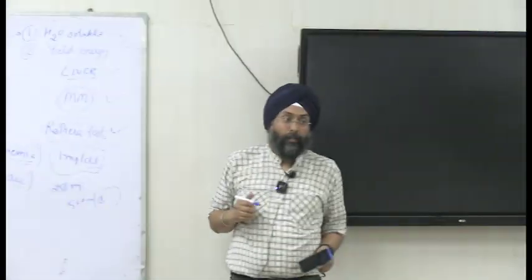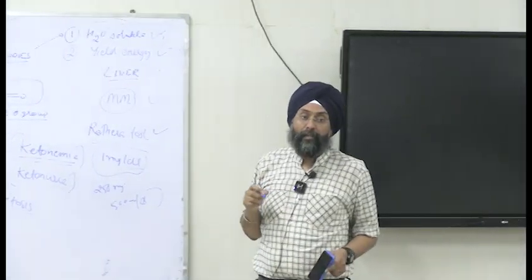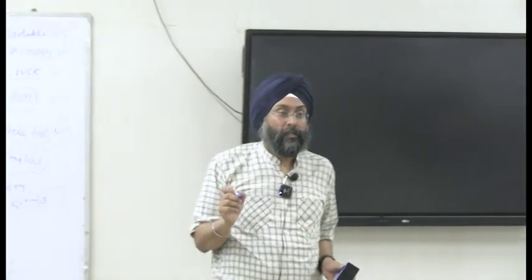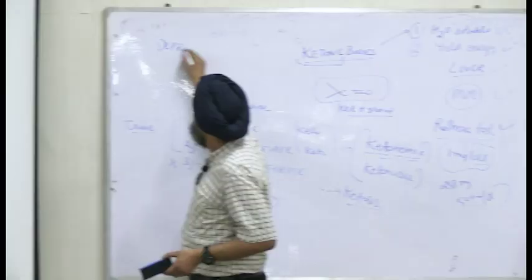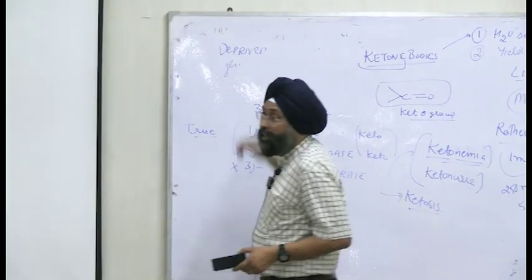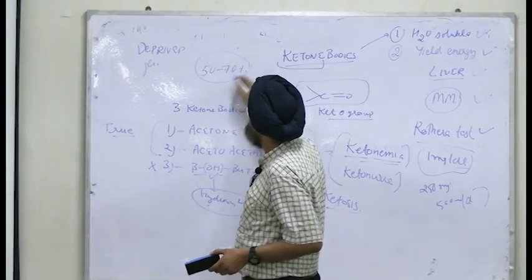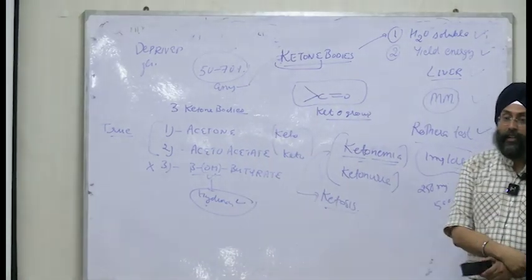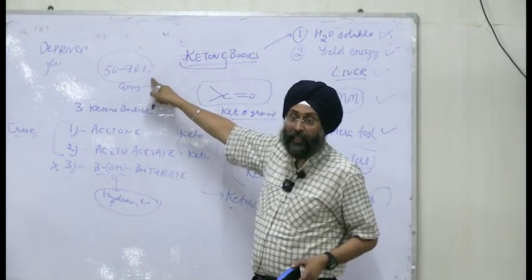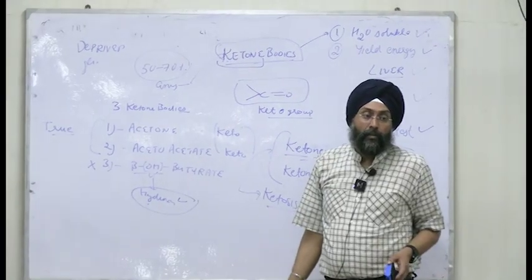There is a property that they are water soluble and they are energy yielding. And what is the principal source of energy to the brain? The principal source of energy to the brain is glucose. But when we are deprived of glucose, what will be the source? The 50 to 70% of the energy needs of the brain, basically, is provided by ketone bodies. Clear? Should I repeat?